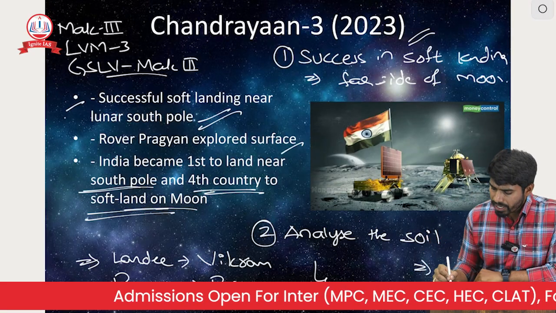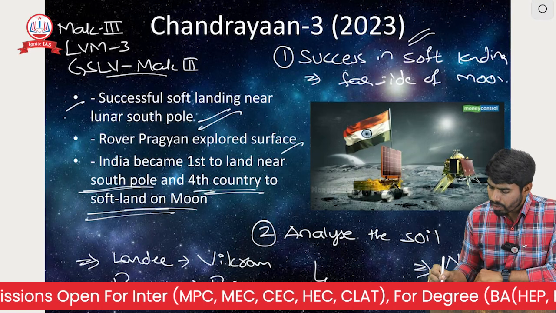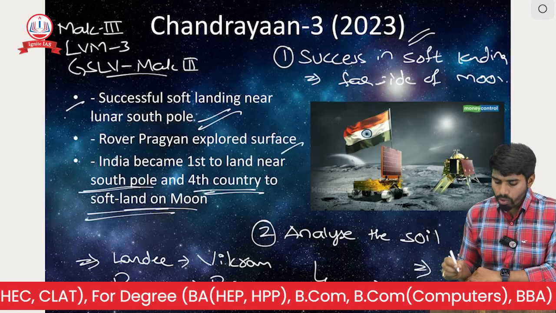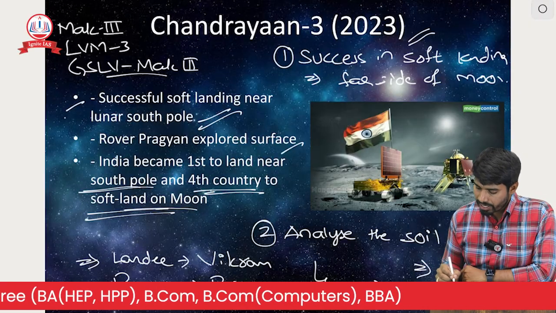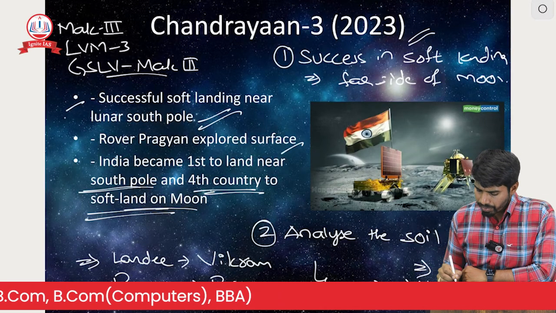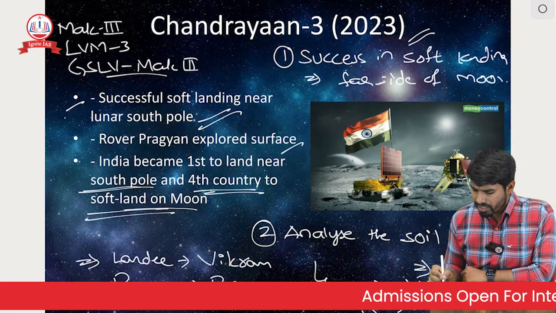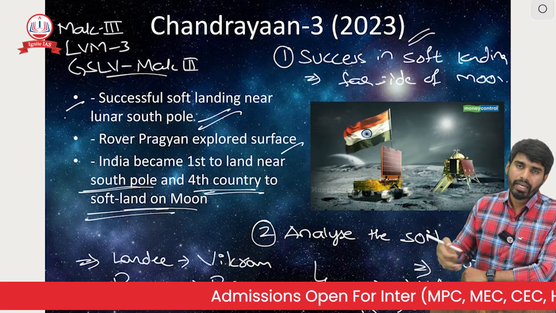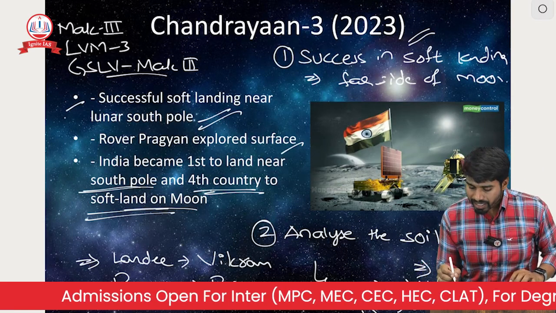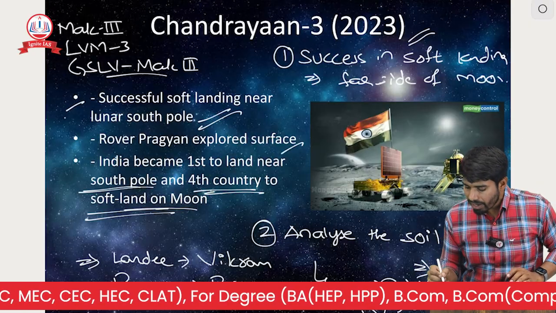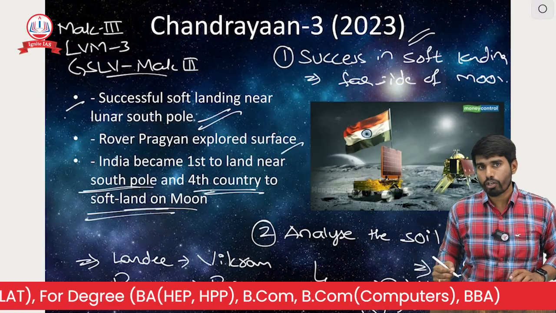Near the North Pole, three countries have already made soft landings: the USA, the USSR, and third, China. The USSR is now mainly Russia, which disintegrated. These three countries made soft landings earlier on the moon, but all three did so near the North Pole, not the South Pole.